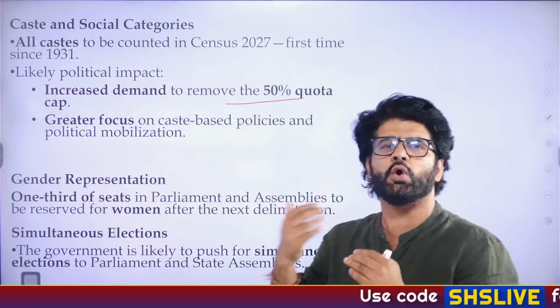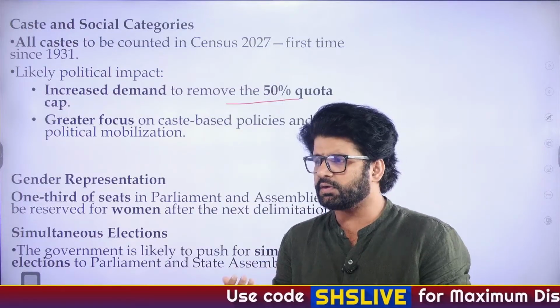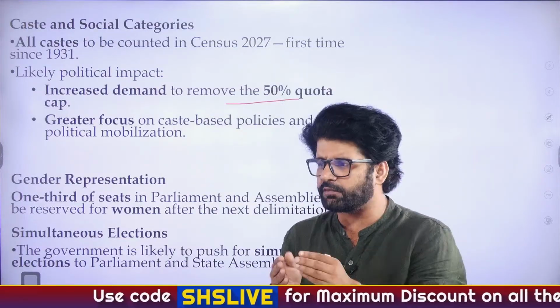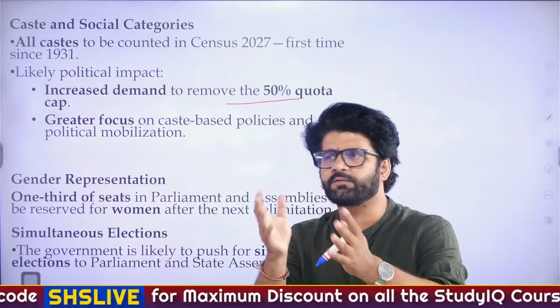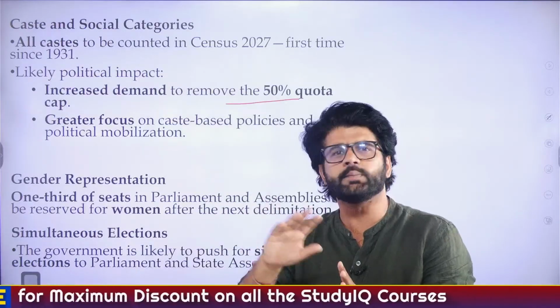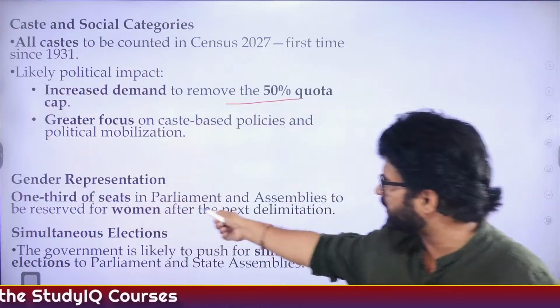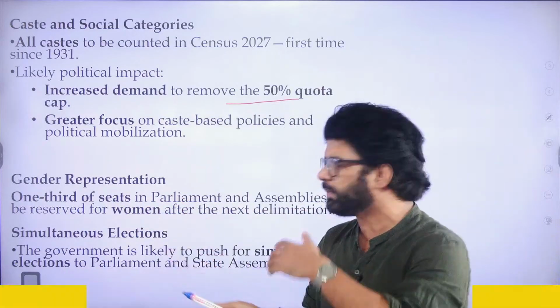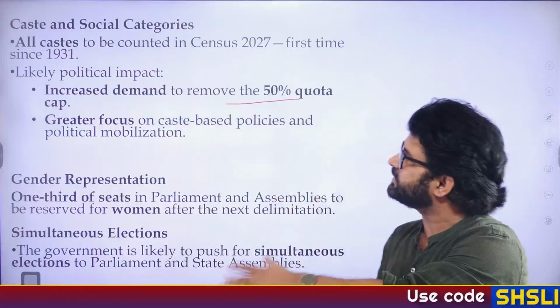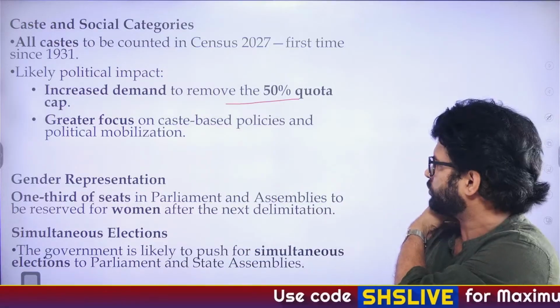And we should move beyond that if we want to become an egalitarian society, or if we want to bridge different kinds of narrow interpretations which are there. Again, you can understand where I'm going with this. Gender representation: 1/3 of seats in parliament to be reserved for women, and that will be done once this census is carried out and the delimitation is also done.